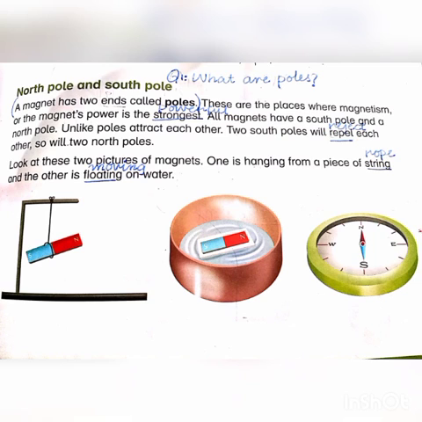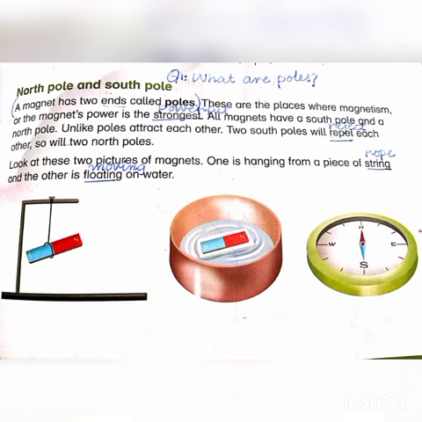Next heading is North Pole and South Pole. These are the poles of a magnet. A magnet has two ends called poles. These are the places where magnetism or the magnet's power is the strongest. Strongest means powerful. Means poles are the places where the power of magnet is strongest. All magnets have a south pole and a north pole. Unlike poles attract each other, means north pole and south pole will attract each other, while same poles will repel each other. Repel means reject. Like south pole and south pole will reject each other.